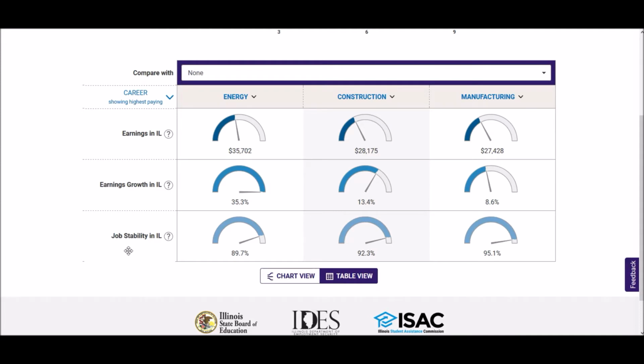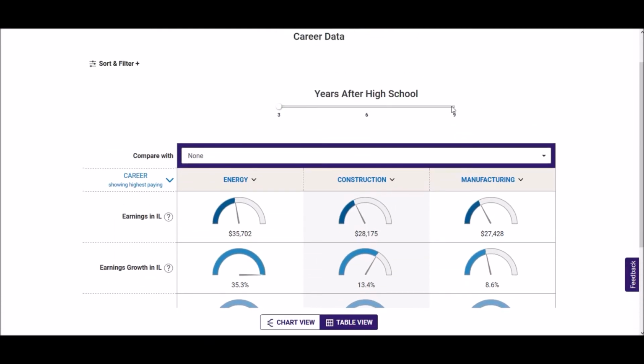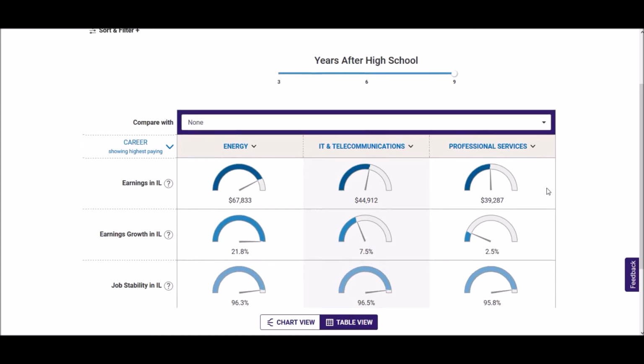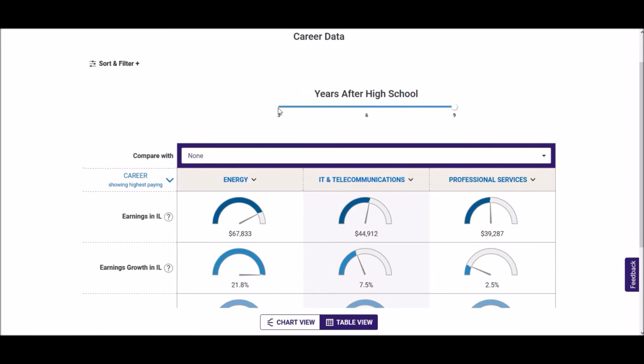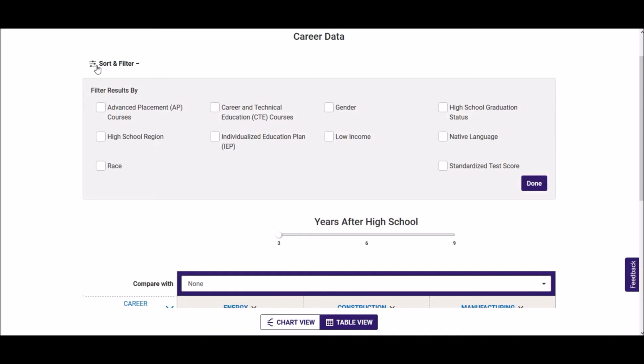Because the data covers ISB seniors from 2007 to 2016, we can view metrics for those earlier students up to 9 years out. Not only do the earnings increase, but which industries offer the highest wages also changes. Personally, I prefer the 3-year snapshot because all the graduates in the data have had 3 years of working to find a well-paying job, while only the older students have had 9 years. Users can also expand the Sort and Filter panel to look at career metrics for people with certain characteristics.